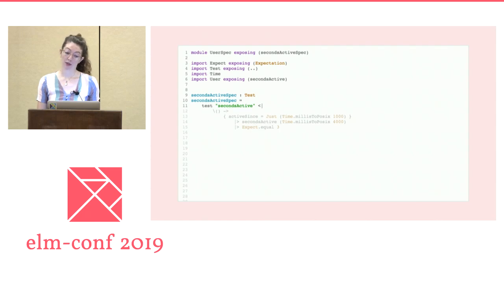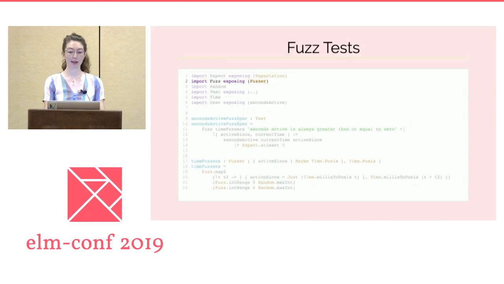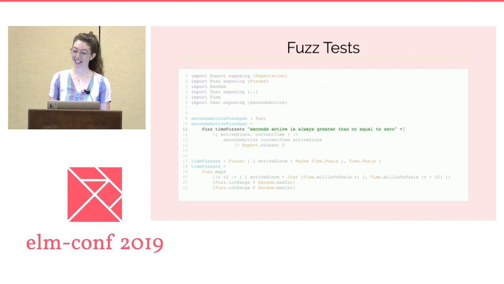But for more complex code, being able to describe the properties that you expect your code to uphold, and then to have your code's adherence to those properties spot-checked is really powerful. And this is where fuzz testing comes in. With fuzz tests, we can write assertions against our functions using randomly generated but type-appropriate structures. If we define a property, seconds active is always greater than or equal to 0, for example, we can test that property.